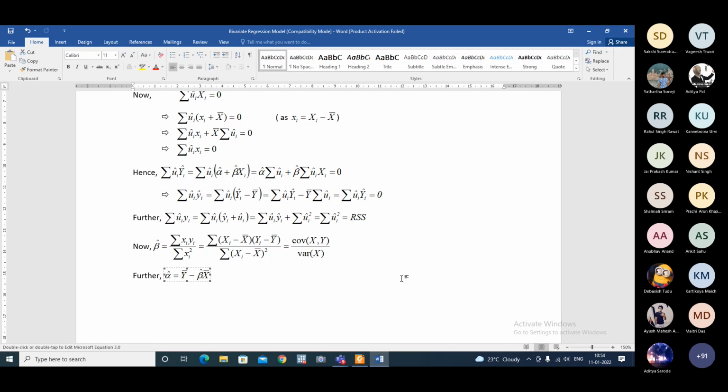I have another question. Can you tell me what would be the OLS estimator of beta if I drop the intercept? Just looking at this formula. Suppose there is no intercept, there is no alpha.